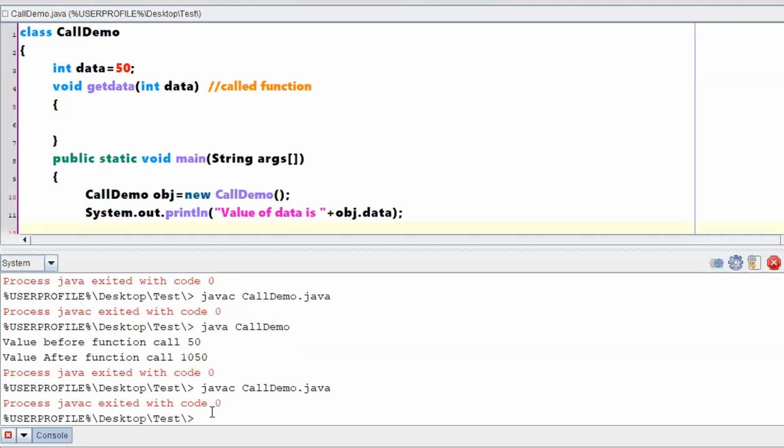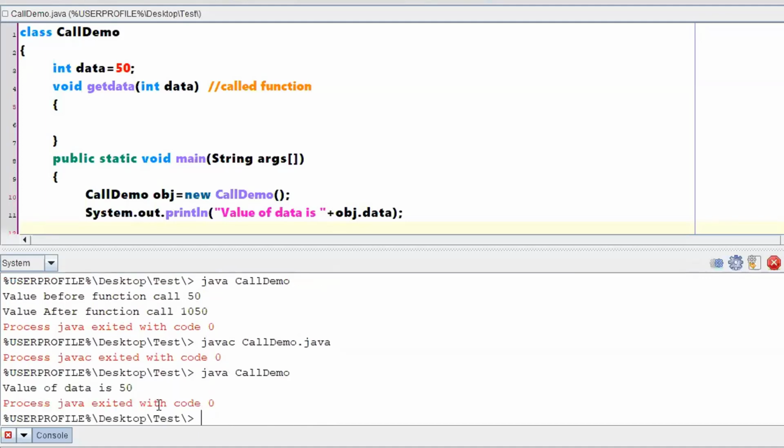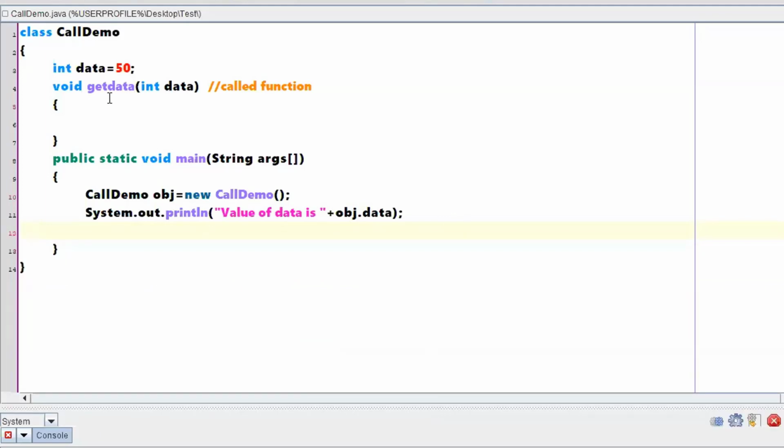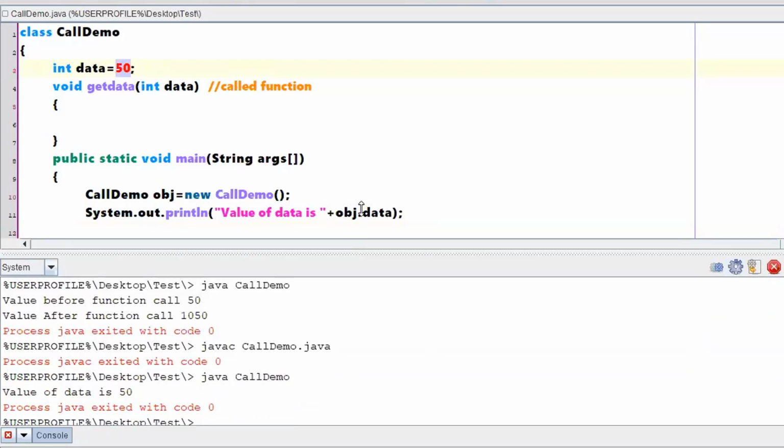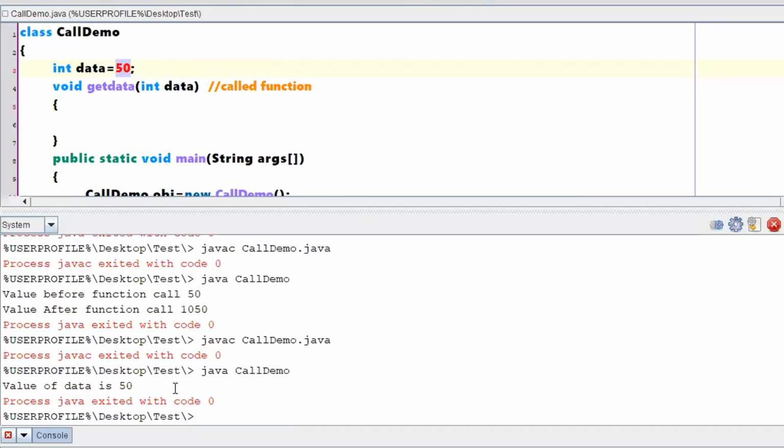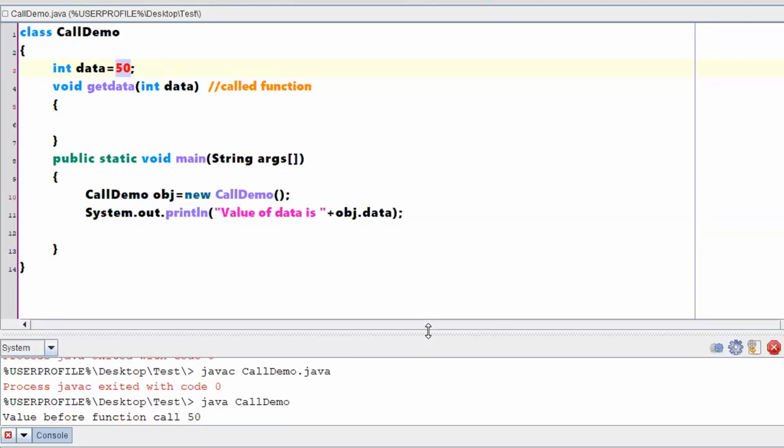Nothing, it is not showing any error. Let us check what might be the output. It is showing 50, because obj.data means you are talking about this particular instance variable, which contains 50, so the same value has been printed in the output. Clear? I have not used any call by value or anything like that. Nothing has been used, just an instance variable has been created, and I am displaying whatever is the value of that instance variable. Now shall we use the call by value concept?